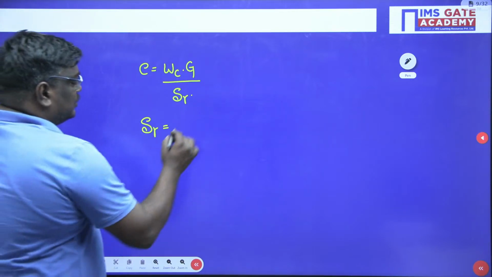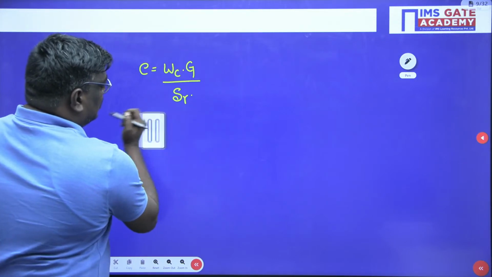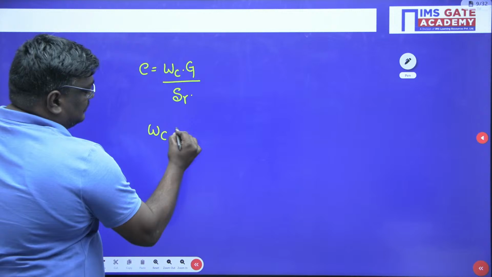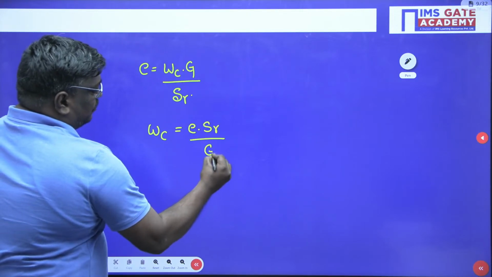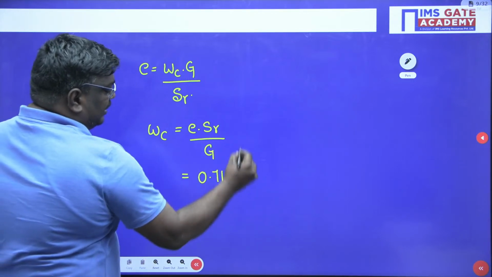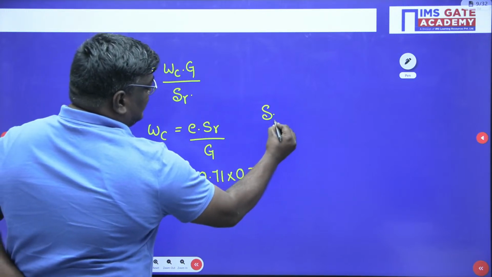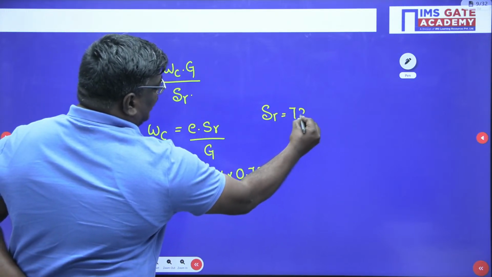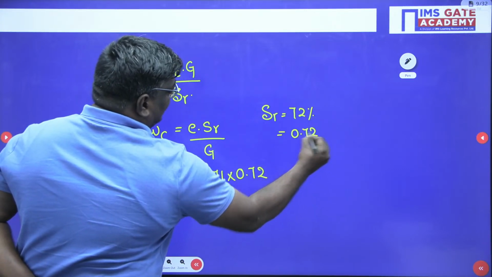Now degree of saturation can be taken as E into S_r, so water content can be written as E into S_r upon G. What is the value of E, sir? 0.71. And what is the value of degree of saturation? 0.72. Given in the problem that degree of saturation is 72%, so here we can write it as 0.72.